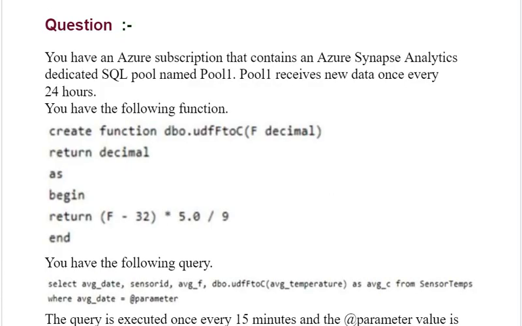Our next question is, you have an Azure subscription that contains an Azure Synapse Analytics dedicated SQL pool named Pool1. Pool1 receives new data once every 24 hours. You have the following function. You have the following query. See the query.